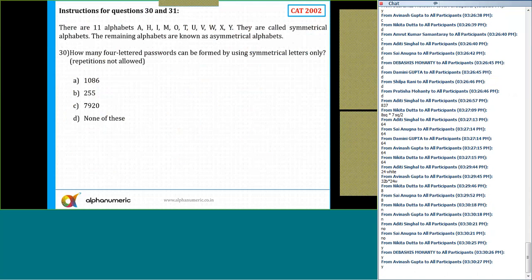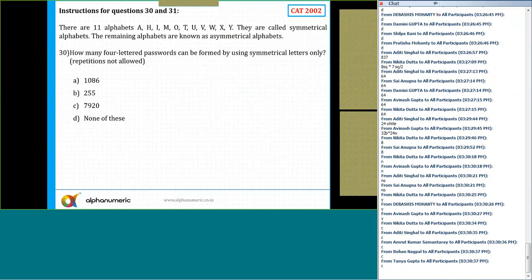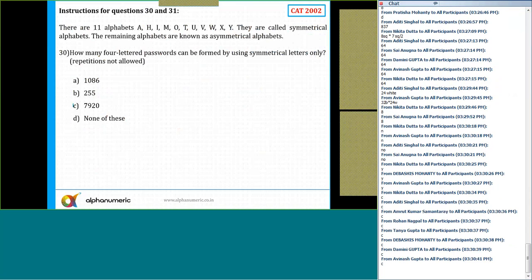Questions 30 and 31. What is the answer for question number 30? A set of two questions. Yes, that's right. 30 is option C. It says there are 11 alphabets that are called symmetrical, and asymmetrical, not 25, but 15, since a total of 26 letters are there. So symmetrical is 11, asymmetrical is 15.